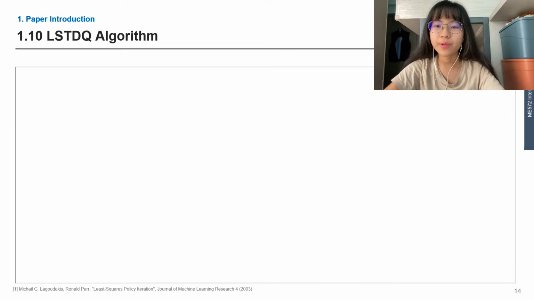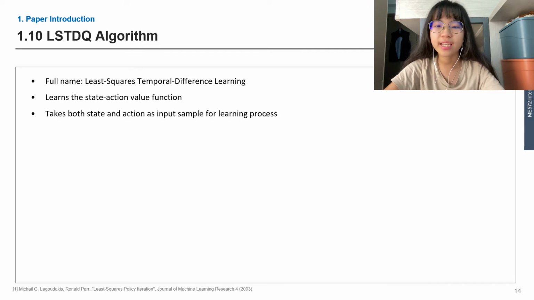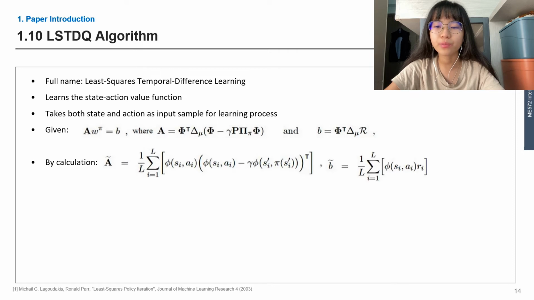The inner part of LSPI is the LSTDQ algorithm. LSTDQ, which is least squares temporal difference learning, can learn the state action function, and it takes both the state and action as input samples for the whole learning process. The derivation of LSTDQ starts with these formulas, where omega pi is the learning parameter that we're looking for, and after calculation, matrix A and vector b can be computed as summations of the equation of the state s, action a, reward r, and next state s'.